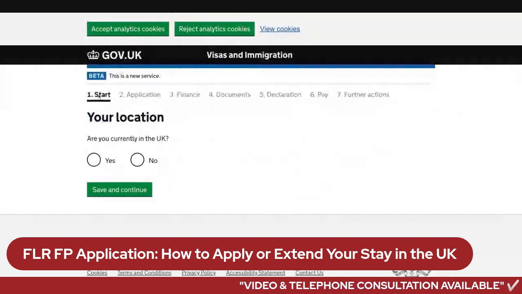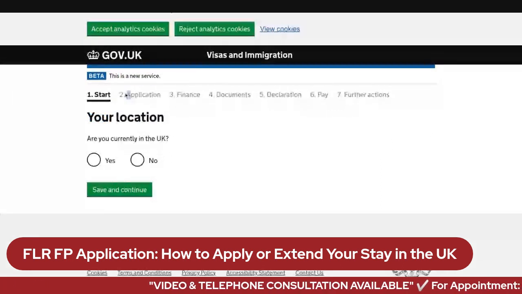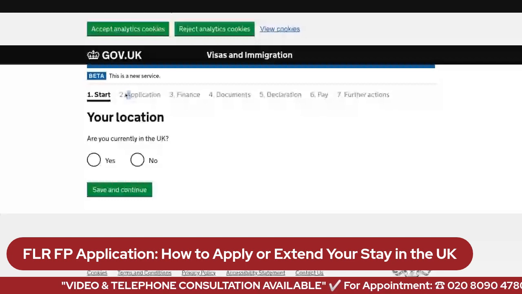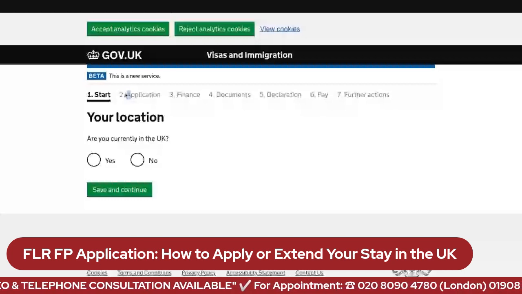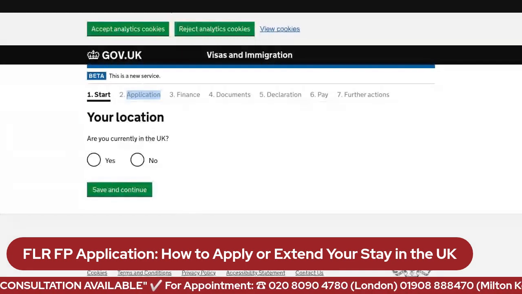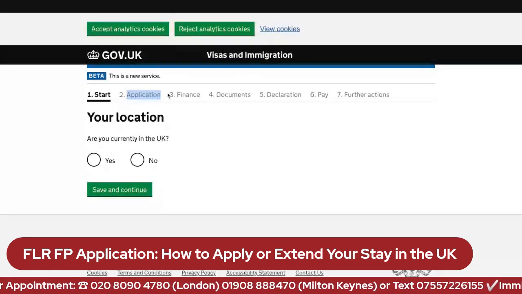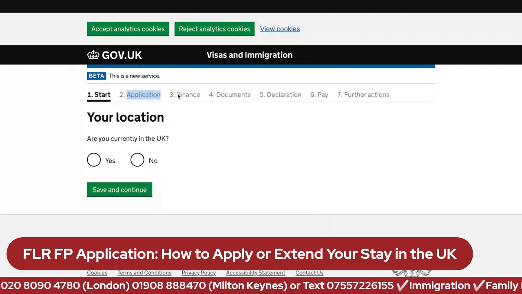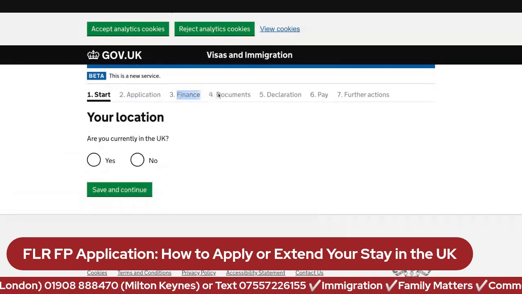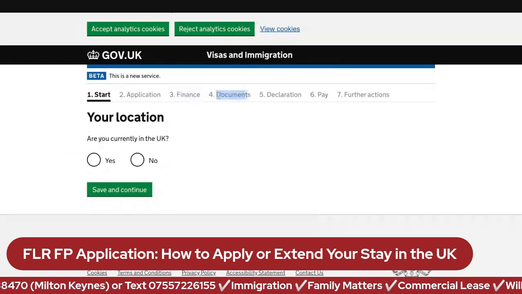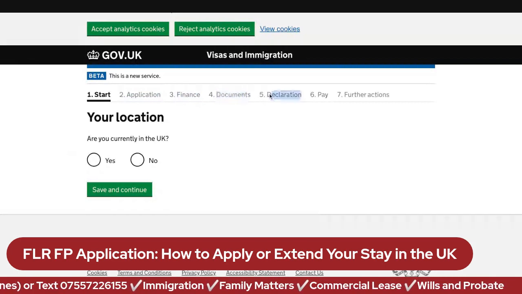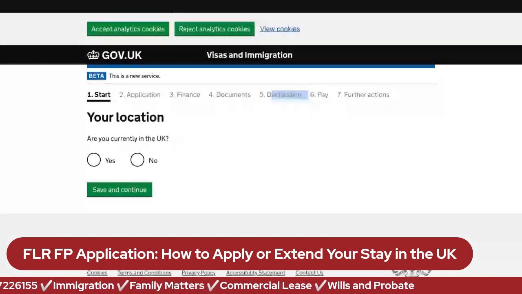This first part of the application is mainly all your information: your details, your address, your date of birth, nationality, and passport details. Once you complete it, you go to the second part about finance, then documents, basically which documents you need to submit. Then you confirm that the information you have provided in the previous sections is true.